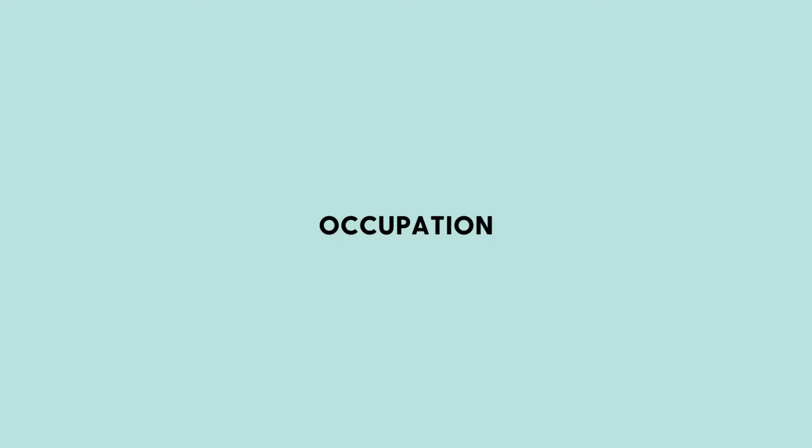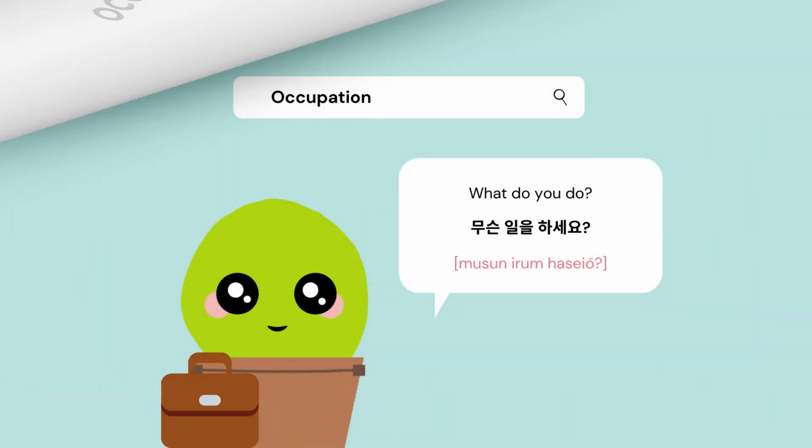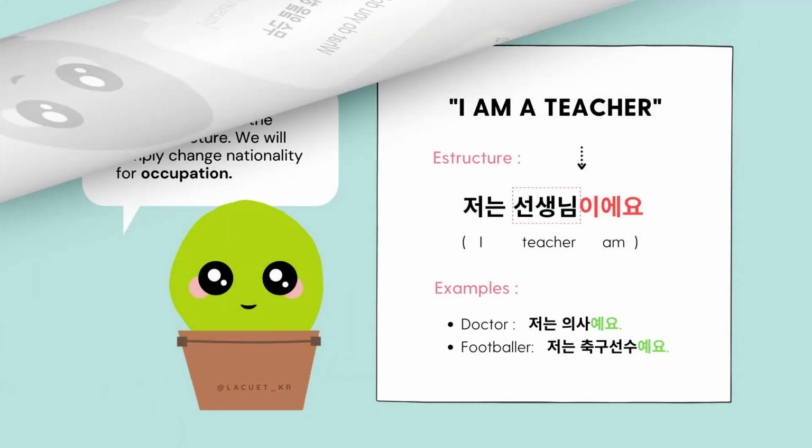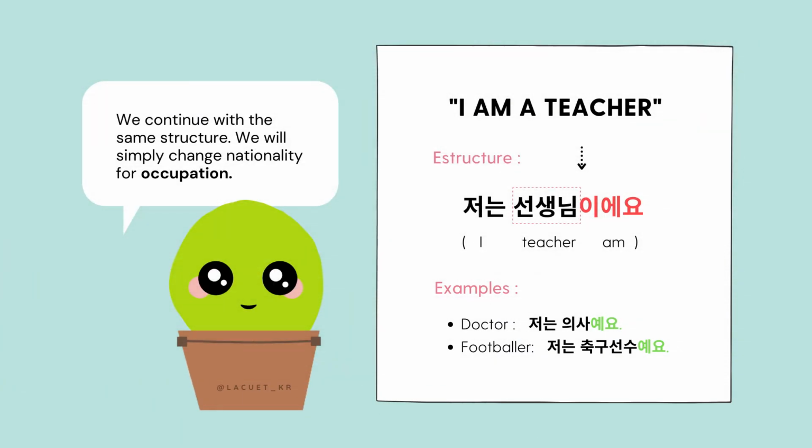Let's talk about occupation. What do you do? In Korean we ask: 무슨 일을 하세요? Now we will see how to answer this question. As in the two previous cases, we will use the same structure, but now changing the nationality for the occupation.